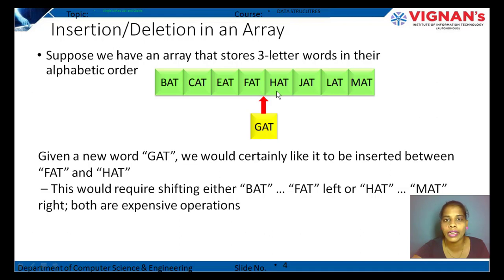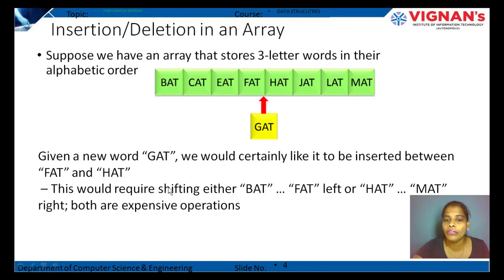How is it possible in an array? No. Why? Because we can insert or delete elements at the ends only in the concept of arrays. Here, given a new word gat, we would certainly like it to be inserted between fat and hat.